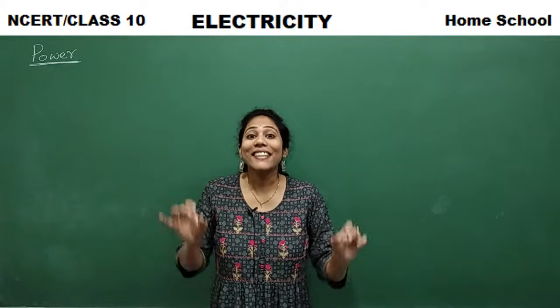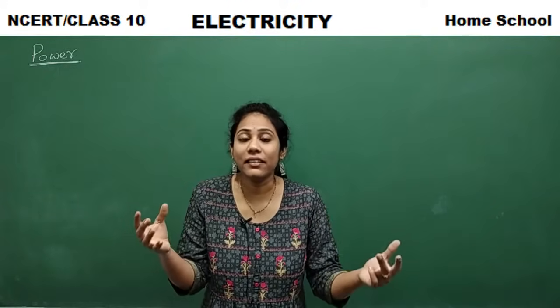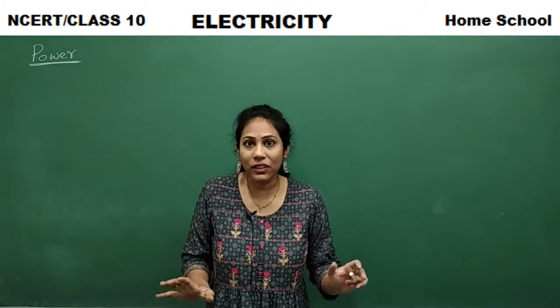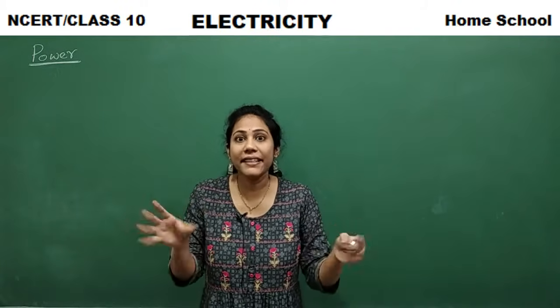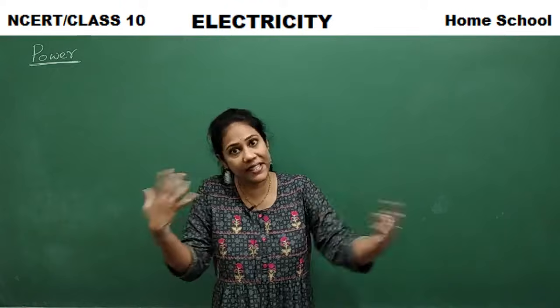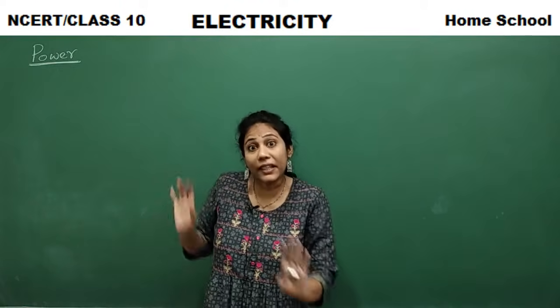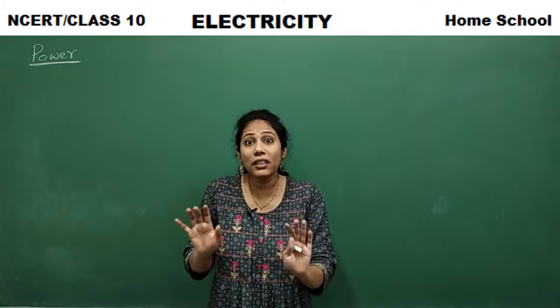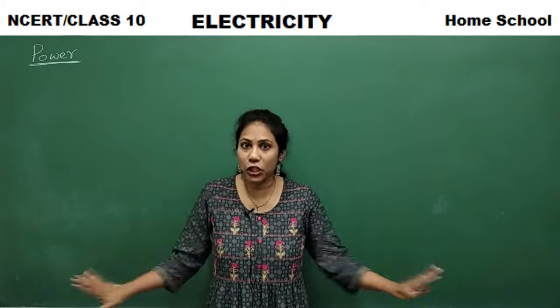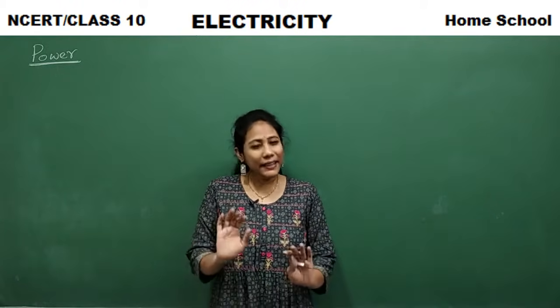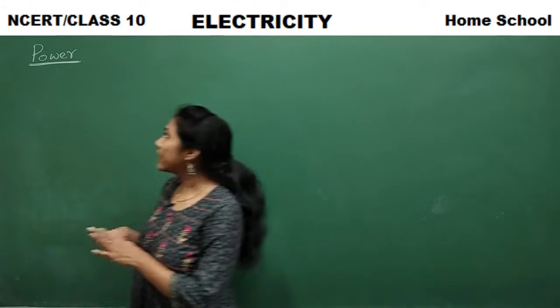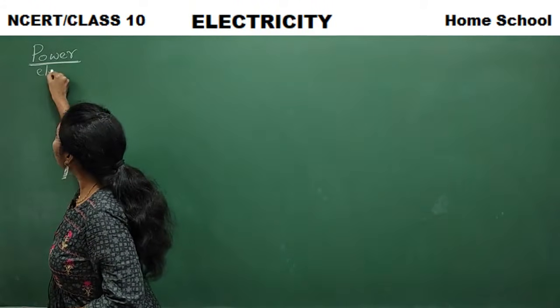Listen carefully, it is the capacity. I'm talking about normal power. The capacity of a person in doing some work in a particular time is called power, generally. And now we are talking about electric power.